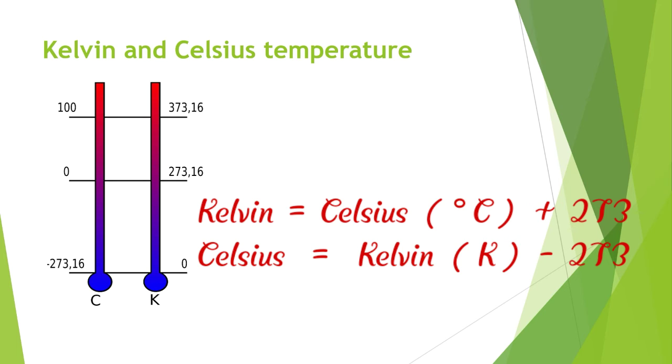So you can say that degree Celsius, or Celsius scale, plus 273 gives Kelvin. If you want to measure the Celsius scale, we can say that is the Kelvin scale, which means K minus 273, because it maintains 273 at 0 Kelvin. In Celsius it is minus 273. That's what we are putting, that Kelvin is equal to degree Celsius plus 273. In Celsius scale, Kelvin scale minus 273.